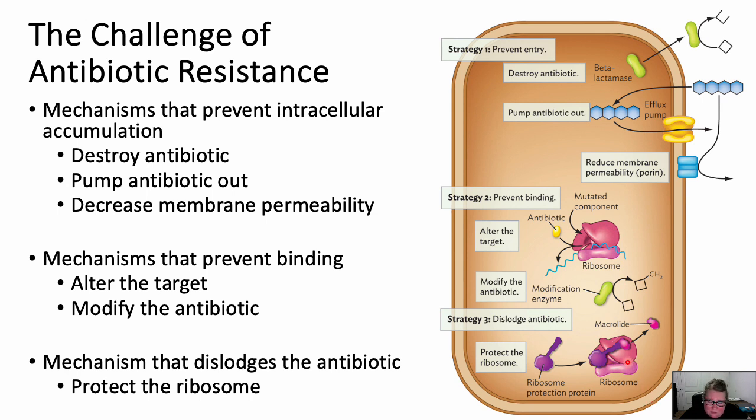So what some bacteria have developed are specific proteins for when this happens, that they're going to come in, bind to the ribosome, and they're going to cause a shape change that's going to dissociate or push off the antibiotic so it's no longer causing damage to its target. Okay, this is an example of dislodging the antibiotic.